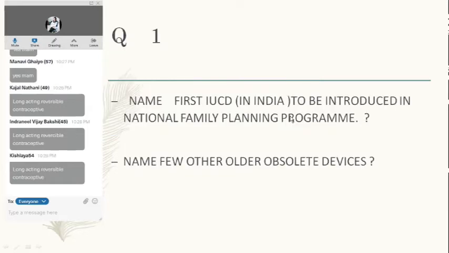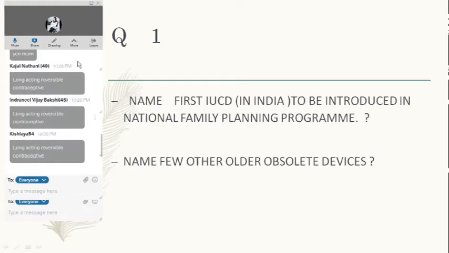So my first question is: name the first IUCD which was introduced in the National Family Planning Program. Name a few other older IUCDs. Can anyone unmute and tell me? Or you can write in the chat box, which is visible to me. Name the first IUCD introduced in the National Family Planning Program in India. And there are 4 or 5 older ones.